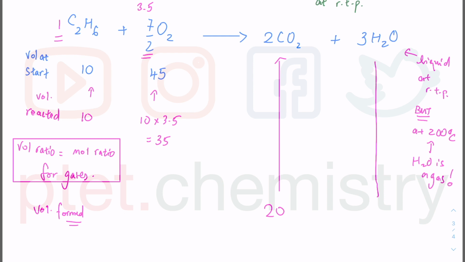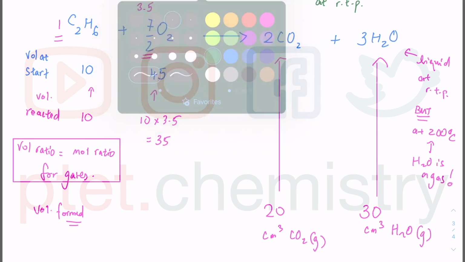And don't forget the H2O is also a gas at 200 degrees Celsius. So 1 mole gives you 3 moles of gas. 10 cm cube reacted gives you 10 times 3, which is 30 cm cube formed. This is CO2 gas, and this is H2O gas at 200 degrees Celsius.